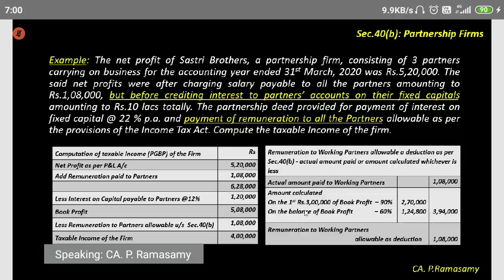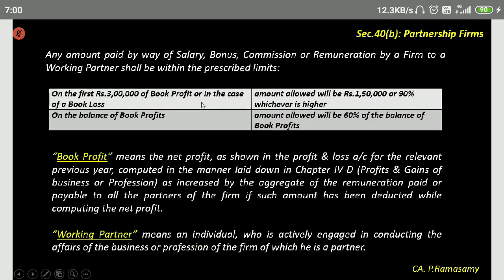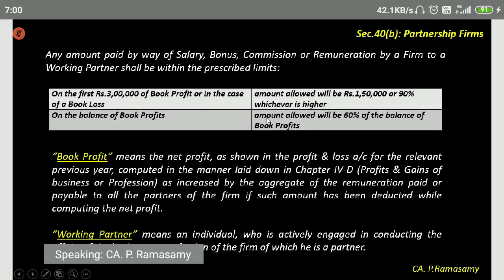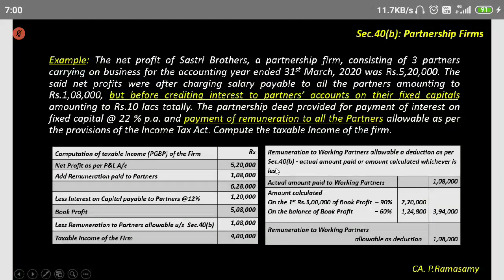Okay, Francis. Why do you split, sir? Ajay, you should have asked me this in the previous slide. Look at that tabular column. It says on the first 3 lakhs of book profit, so much is allowed, and on the balance of book profit, so much is allowed. You understand? That is why I'm splitting this. So when the book profit is 5,08,000, on the first 3 lakhs, 90% is allowed, 2,70,000. On the balance of 2,08,000, 60% is allowed.